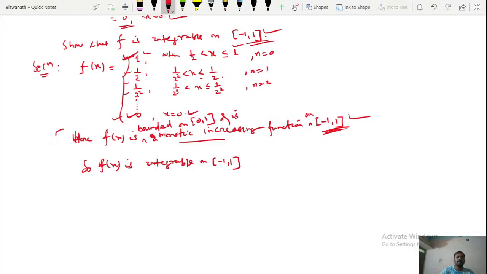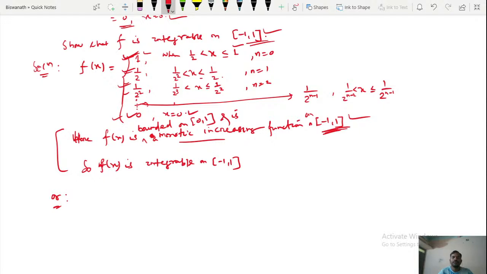You can use this line, or you can say the values of f of x are 1 half, 1 by 2 square. Similarly, if you write the nth term, this will be 1 by 2 to the power n minus 1. So what will the nth term be? This is 1 by 2 to the power n minus 1 when x lies between 1 by 2 to the power n minus 2 to 1 by 2 to the power n minus 1. So when x lies between these, this is its functional value.